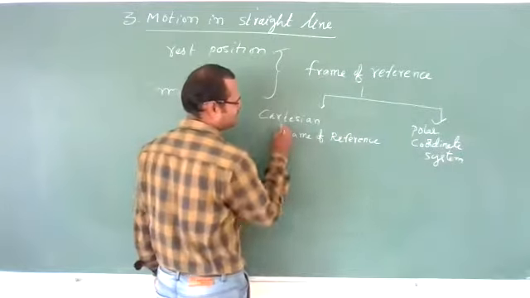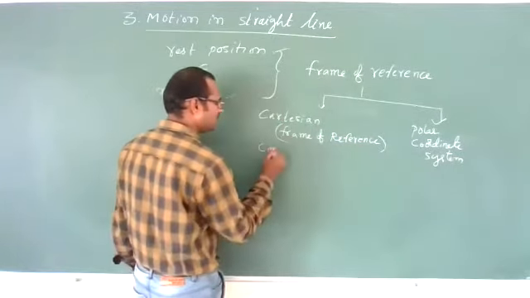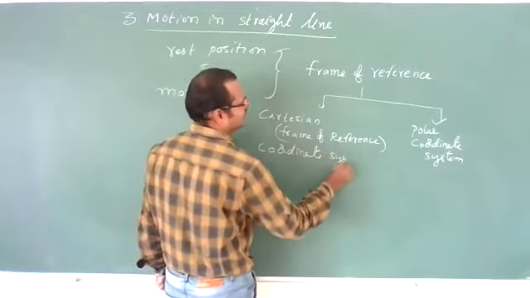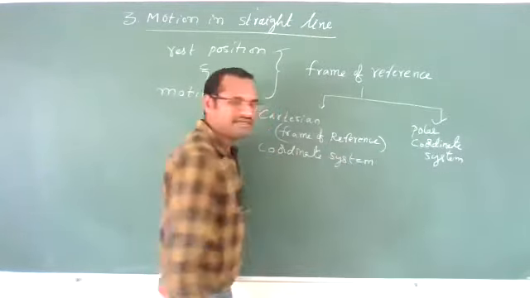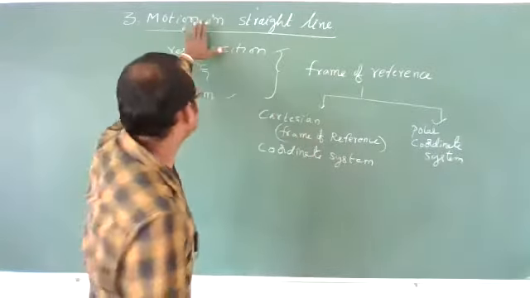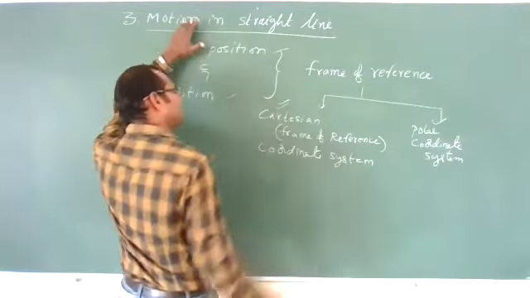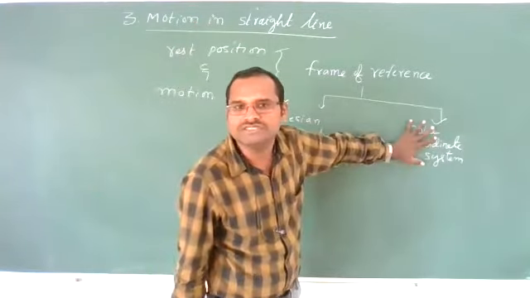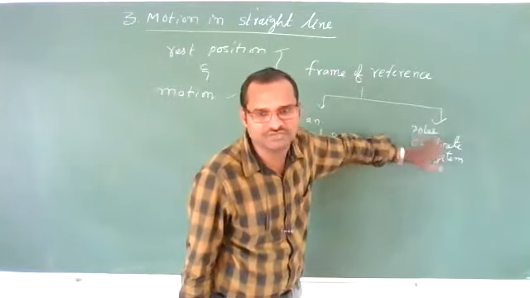The Cartesian coordinate system we can also say. In our topic, we will discuss only the Cartesian coordinate system. The polar coordinate system we will not use here, so I am not discussing much about it.